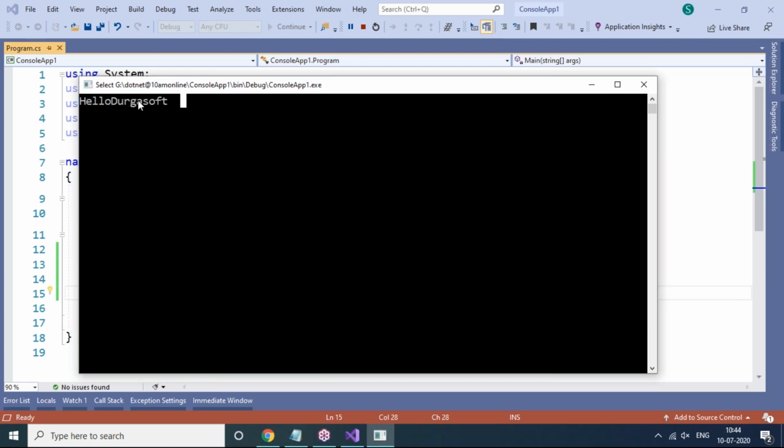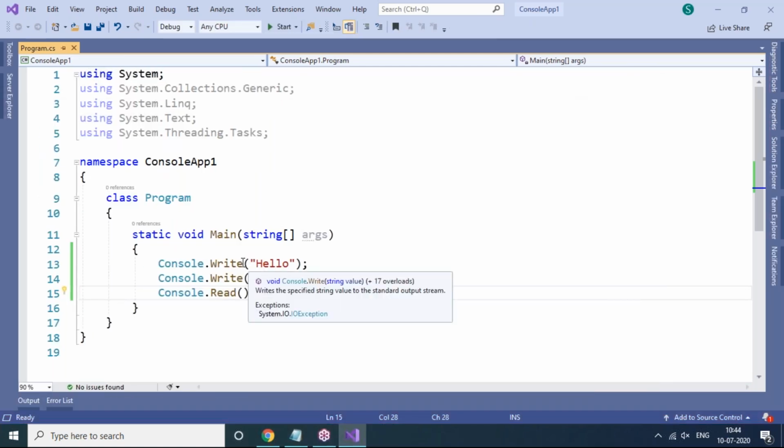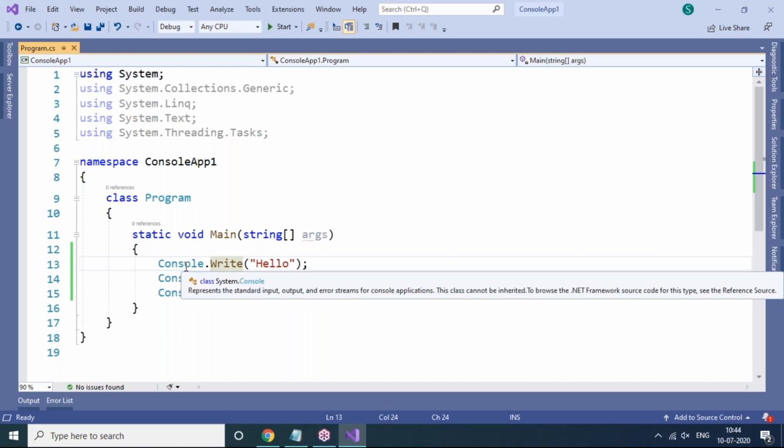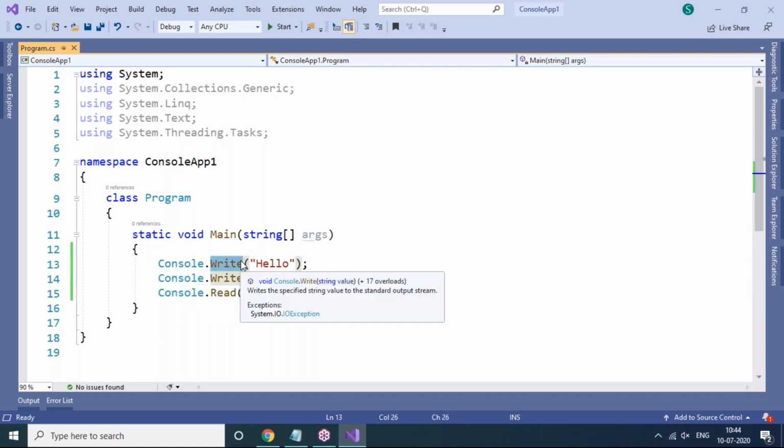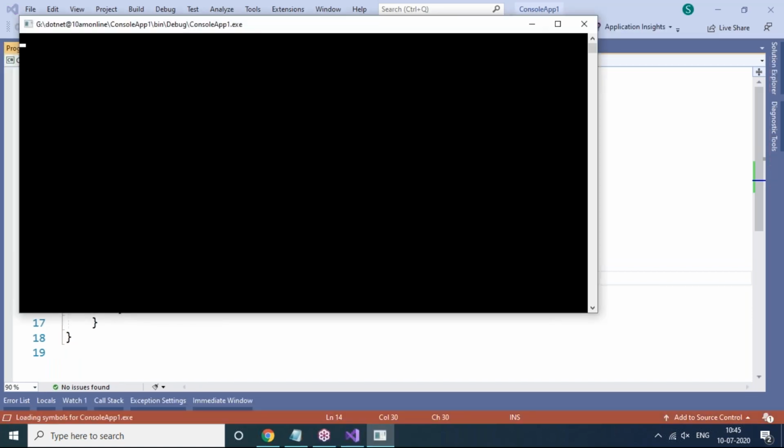But observe here in the output, Hello and Durga Soft are present on the same line only, because we have written what? The Write method. Console is a class, Write is a method. Write and WriteLine methods are there for output purposes. If I use WriteLine here, then we get the output on different lines. Hello is on one line, Durga Soft is on another line.